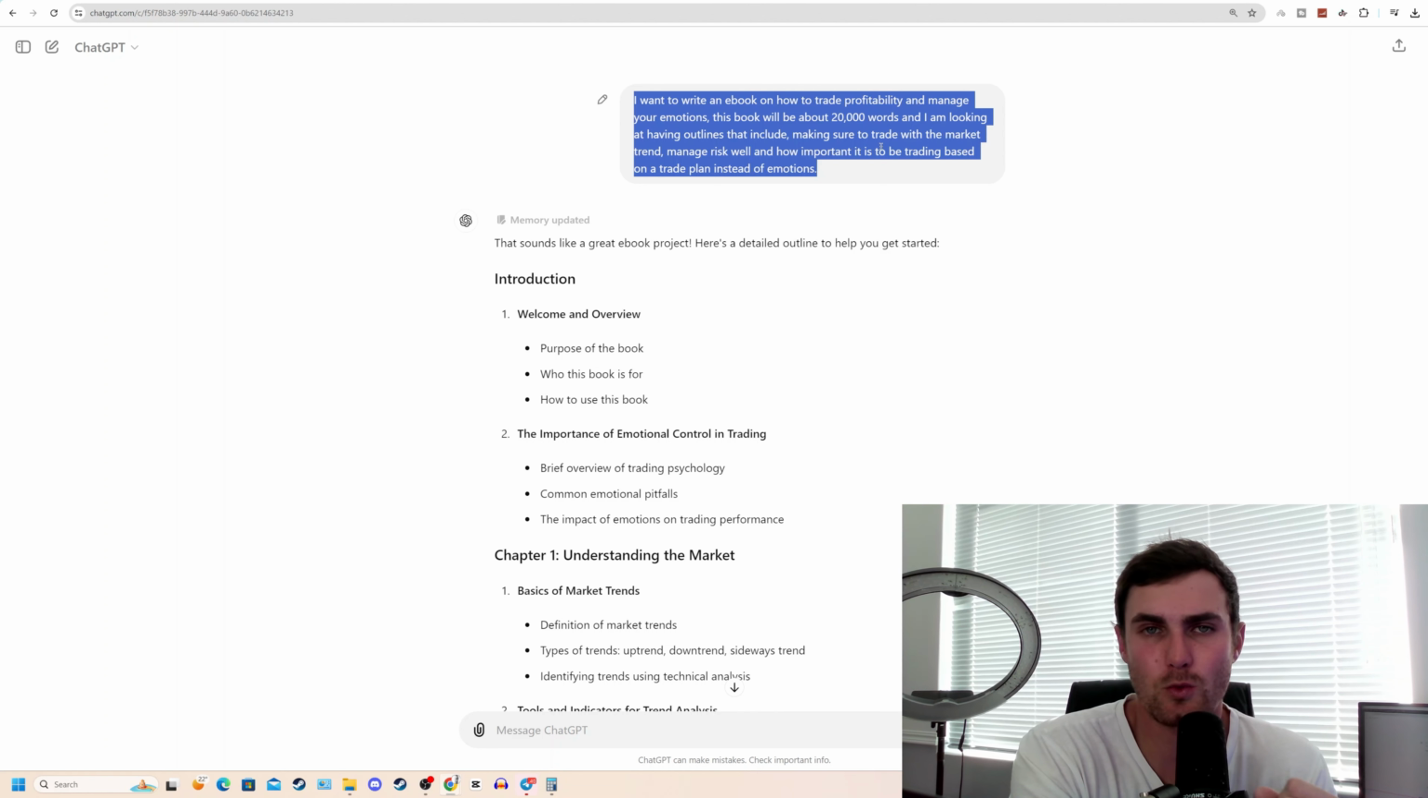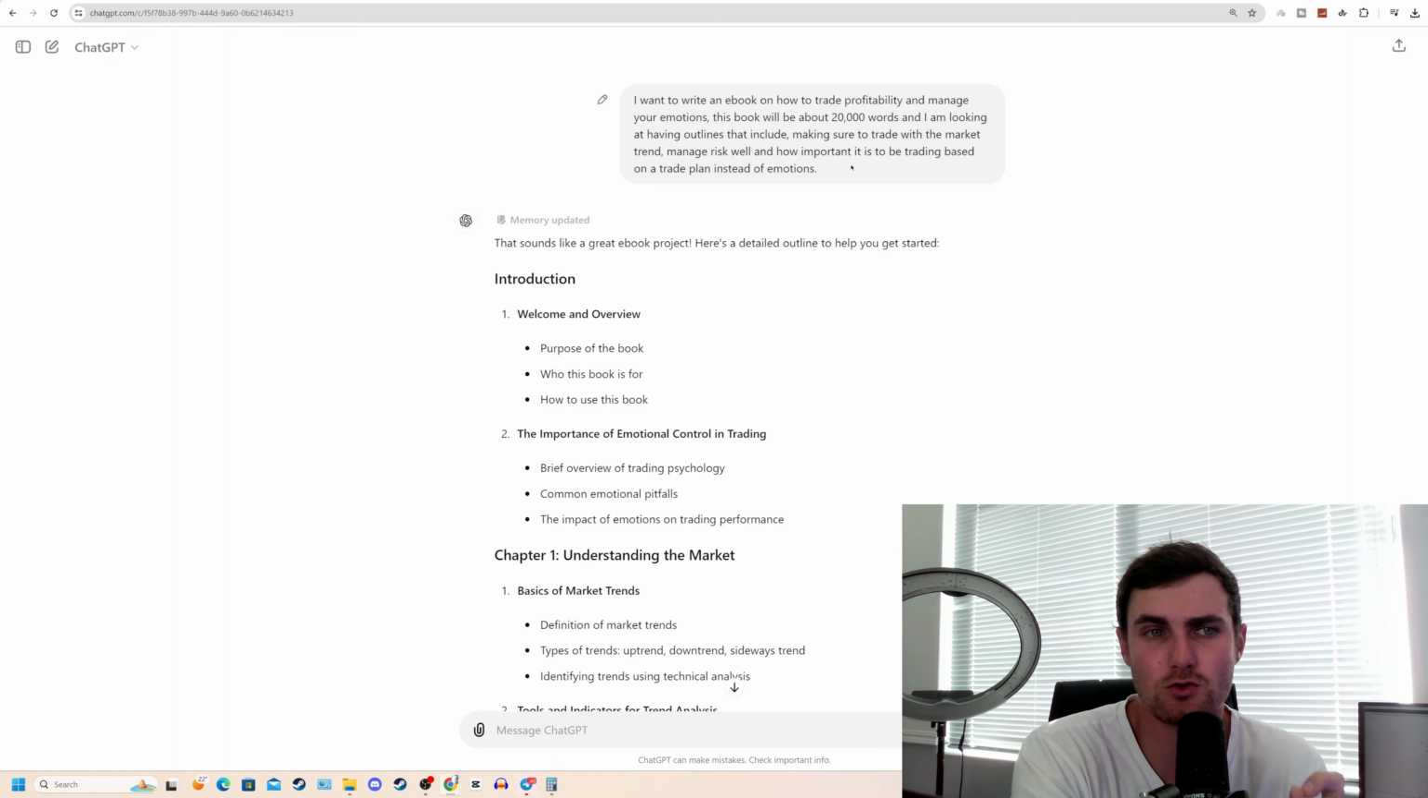So for example, I want to write an ebook on how to trade profitably and manage your emotions. This book will be about 20,000 words, and I'm looking at having outlines that include making sure to trade with the market trend, manage risk well, and how important it is to be trading based on a trade plan instead of emotions.